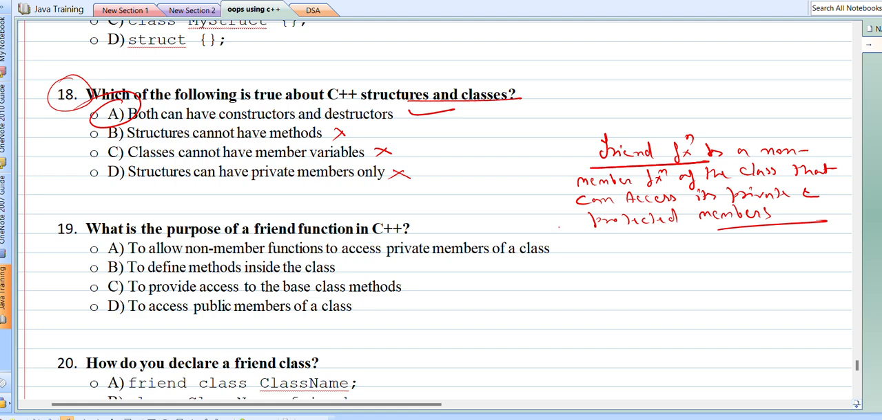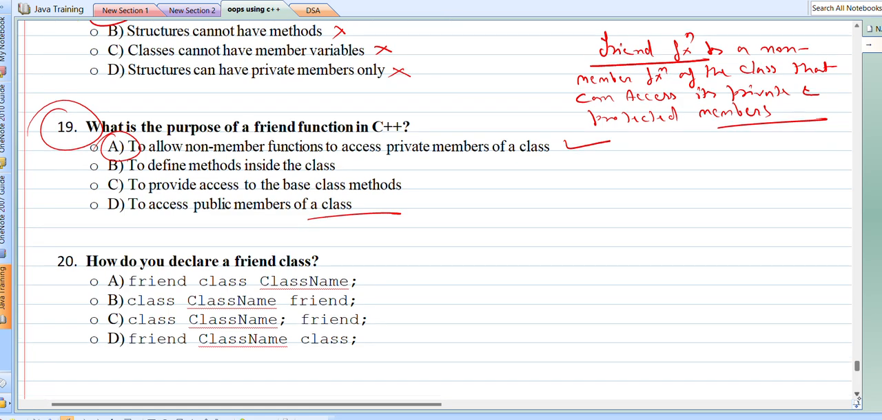So we can declare a function as friend of one class. We can also declare a function as friend of multiple classes. I mean, if we have n classes, we can declare a function friend of n number of classes, right? And we can also have a friend class. So let's check which one is the correct option out of the given options. To allow non-member functions to access private members of a class, this is correct. To define methods inside the class, no. To provide access to the base class methods to access public members of a class. So out of the given options, option number 1 is the correct one.